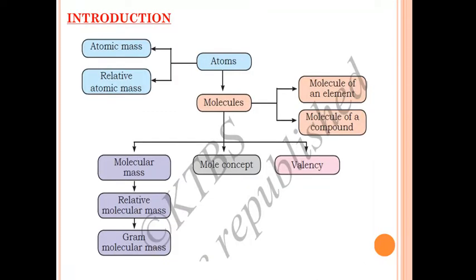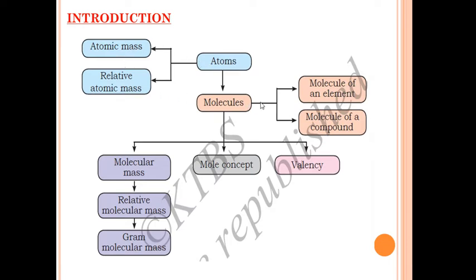First of all, this is the flowchart given in your science textbook. This is basically the introduction of the chapter. Let's have a quick look at what we have to read. First of all, we'll read about atoms. From the atoms, molecules are made. In the atoms section, we'll read atomic mass and relative atomic mass.